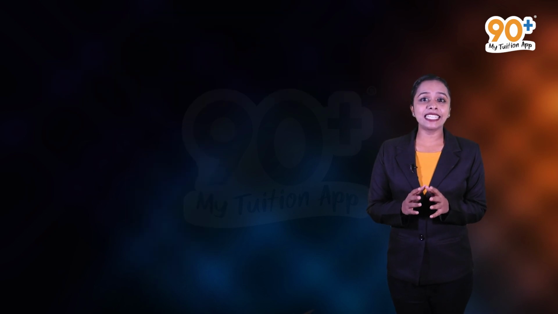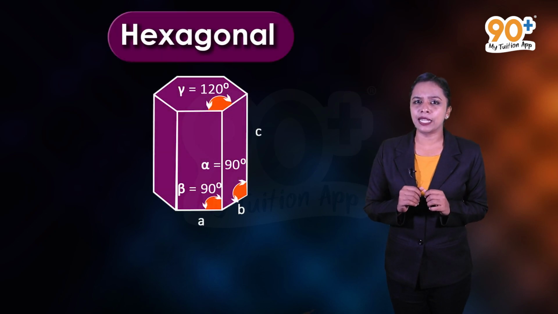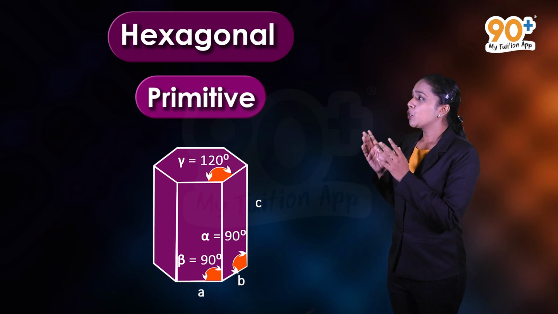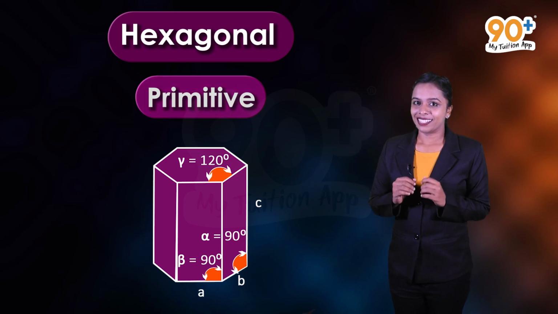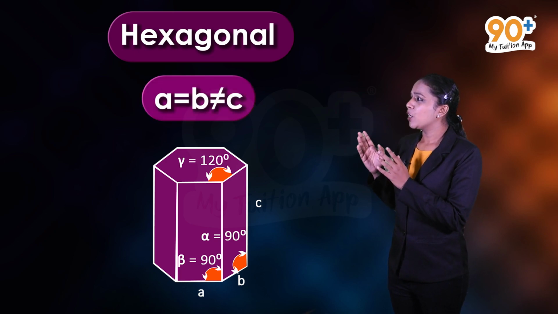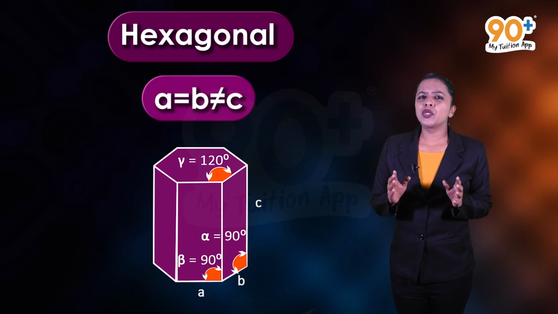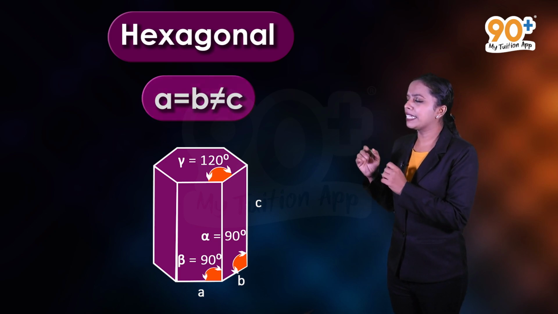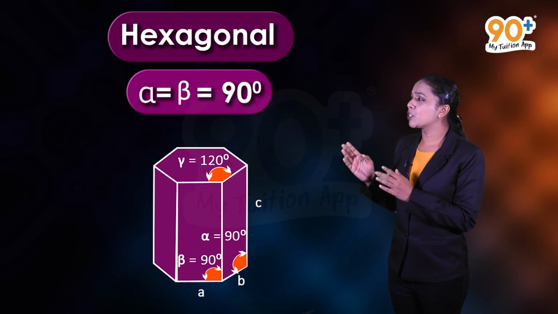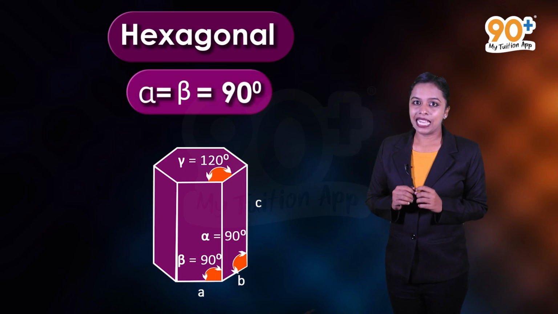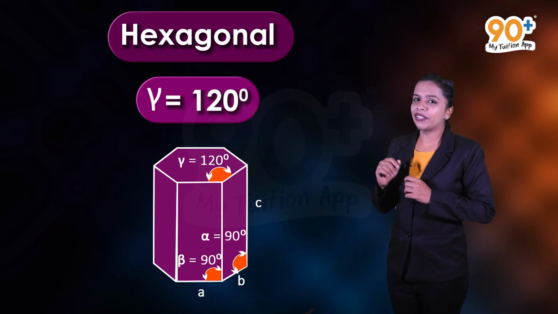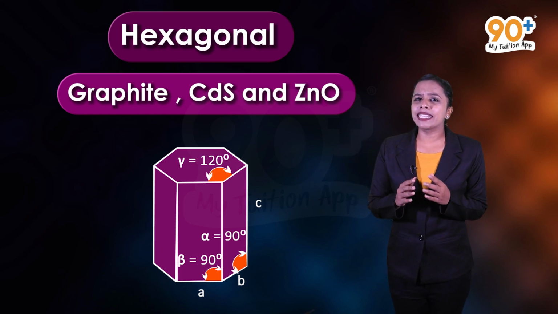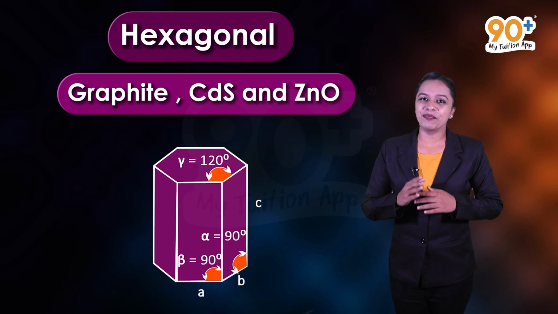Moving to the next crystal system, that is hexagonal crystal system. The only possible lattice is primitive. Here, two axes are of equal length. That is, a equal to b not equal to c. And two angles are of 90 degrees and one angle is of 120 degrees. That is, alpha is equal to beta is equal to 90 degrees and gamma is equal to 120 degrees. Graphite, CdS, ZnO are some examples of hexagonal crystal system.